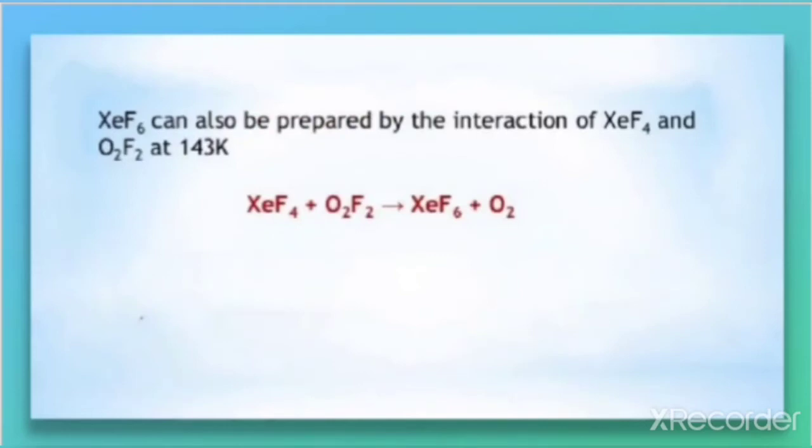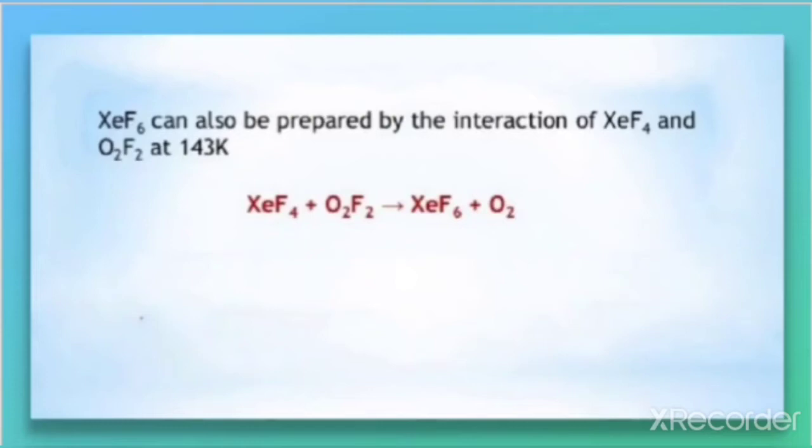XeF6 can also be prepared by the interaction of XeF4 and O2F2 at 143 Kelvin. That means we have just discussed one preparation of XeF6, but it can also be prepared by the reaction between XeF4 and O2F2. So we are getting the products XeF6 plus O2.